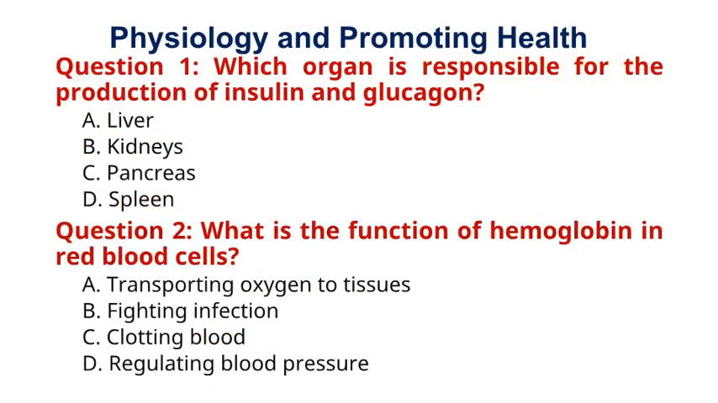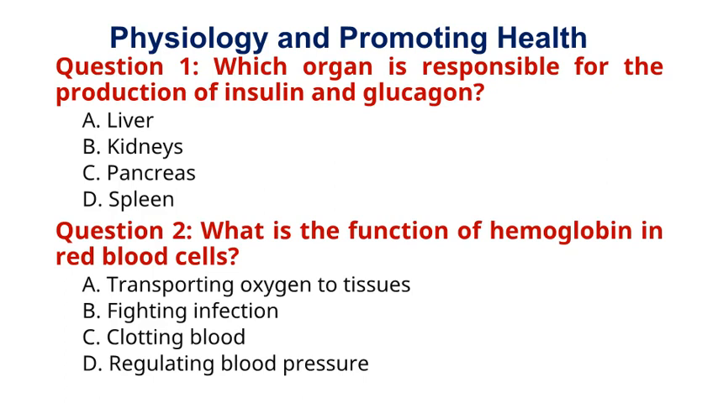Let's attempt to solve important MCQs. Question 1. Which organ is responsible for the production of insulin and glucagon? A. Liver. B. Kidneys. C. Pancreas. D. Spleen. The correct answer to question 1 is option C. Pancreas. Explanation: the pancreas secretes insulin and glucagon, hormones involved in regulating blood sugar levels.